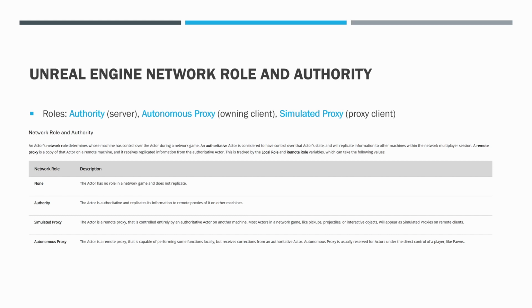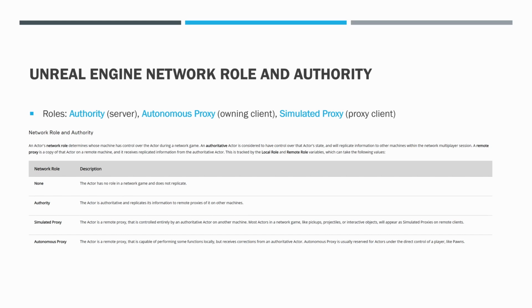Most actors in a network game, like pickups, projectiles, or interactive objects, will appear as simulated proxies on remote clients. So the problem here is that they're potentially misleading you to think that simulated proxy has something to do with pickups, projectiles, or interactive objects, and that's really not it. That's too simple. That's not exactly what's going on here.